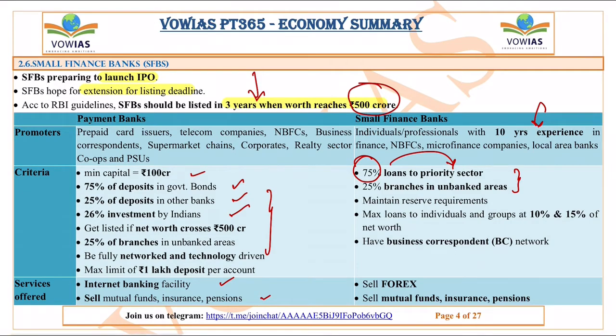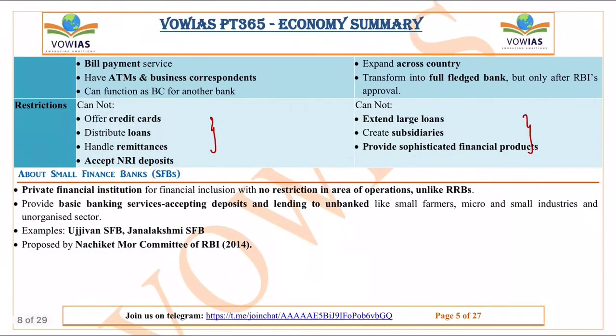Okay, and another important thing is that we have to understand the differences, where this payment bank will not be able to offer credit cards or give loans. But if you see these small finance banks, they can offer loans as well as credit cards. But the thing is that they cannot extend large loans and create subsidiaries. And another important thing with the payment bank is that they can accept a maximum deposit of 1 lakh only. There is this cap of 1 lakh for the payment banks. And also they cannot handle the remittances, and they cannot accept NRI deposits. So these are the important things with the payment bank.